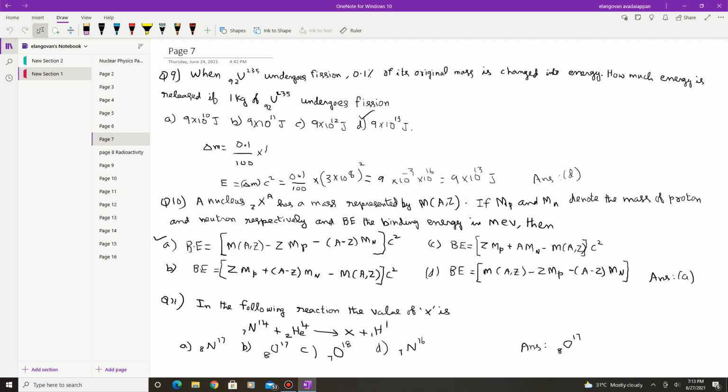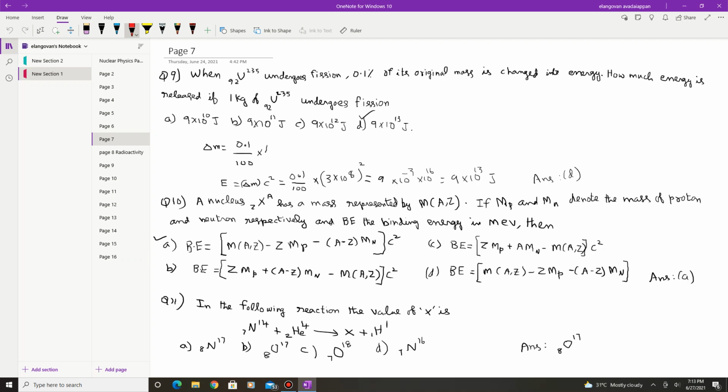Now we will discuss the next question. When uranium, A number 235, Z number 92, undergoes fission, 0.1% of its original mass is changed into energy. How much energy is released if 1 kilogram of uranium undergoes fission? So the 4 options are given.